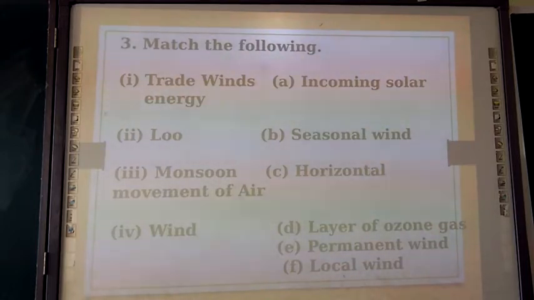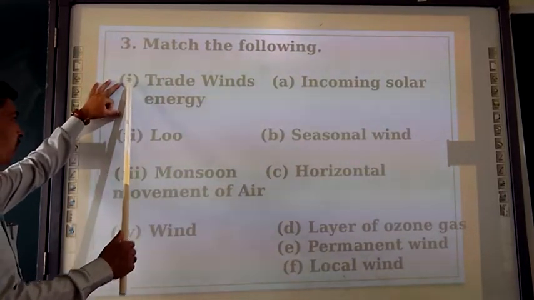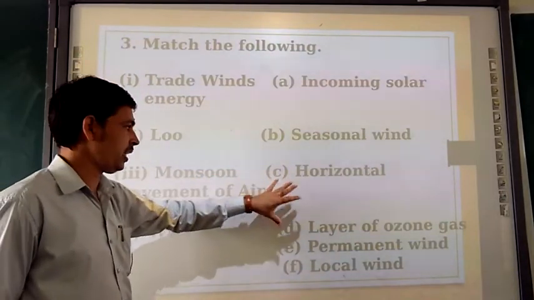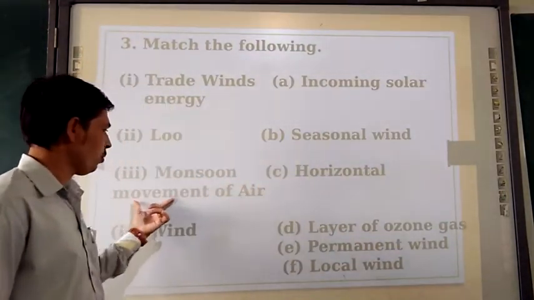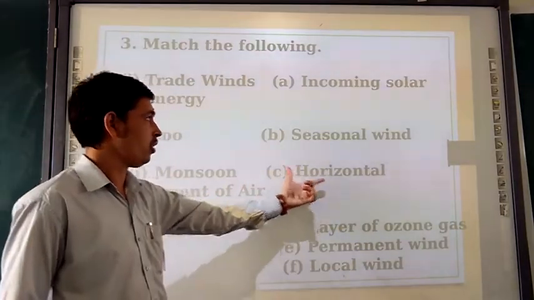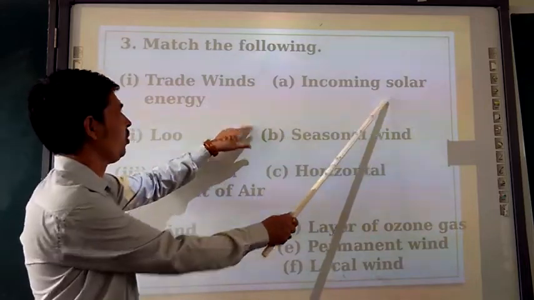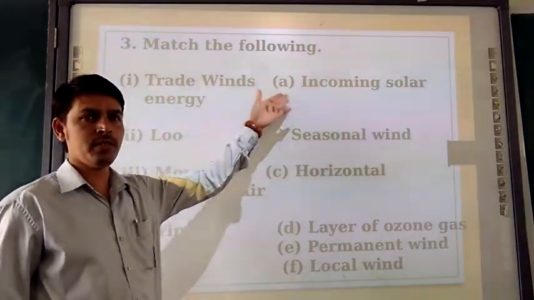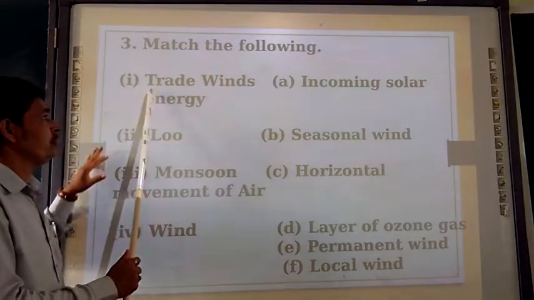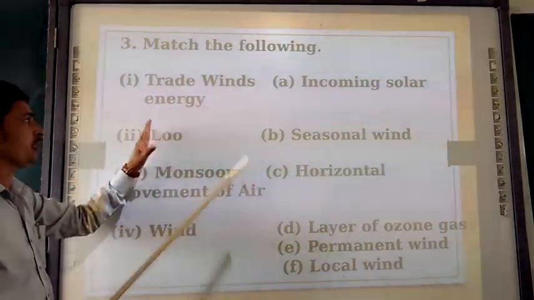First one, see the option 1, 2, 3, 4. Because of this presentation, this horizontal movement of air moved here, but this is a part of this one. Incoming solar energy, this is a part of here. So from the textbook you can clarify this. Because of the font size, it's a little bit mismatching.